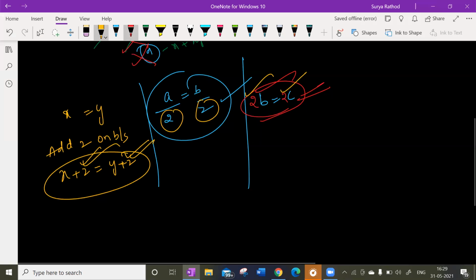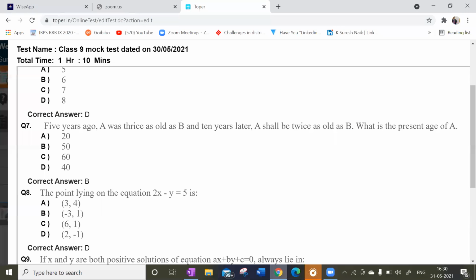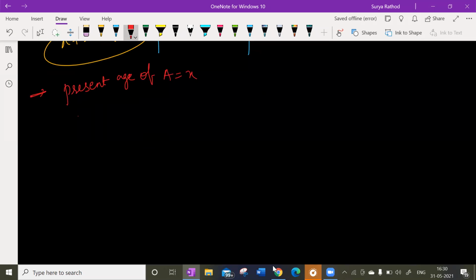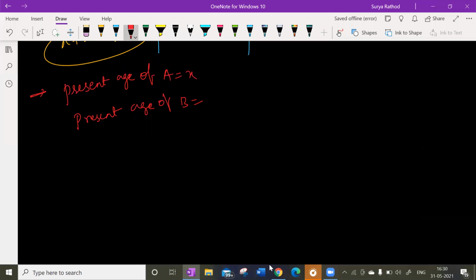So look at this here. Let me write. So percentage of A, let us say X. And percentage of B is equal. So we can take B as X so that we'll get A as 3x minus 5. Let us say B is equal to X.